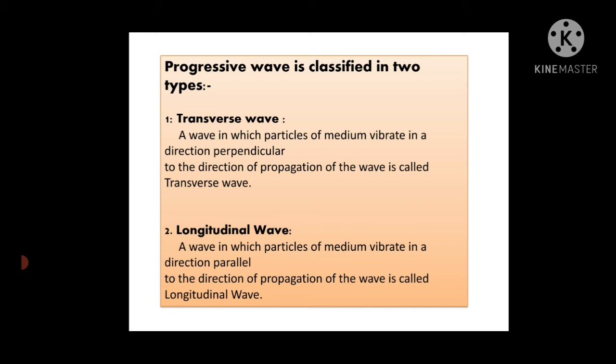Now this vibration and the direction of propagation are perpendicular to each other, and this type of wave is called a transverse wave. That means a wave in which the particles of the medium vibrate in the direction perpendicular to the direction of propagation of the wave. For example, light waves, or you can say electromagnetic waves, are examples of transverse wave.